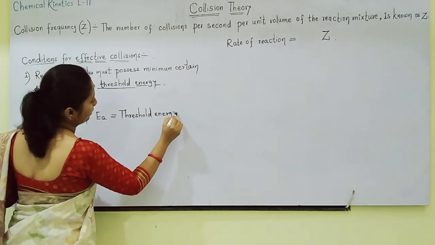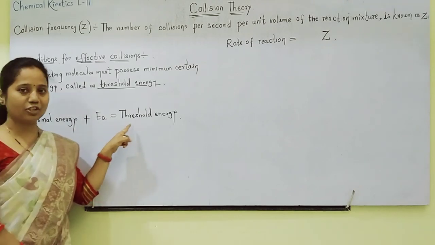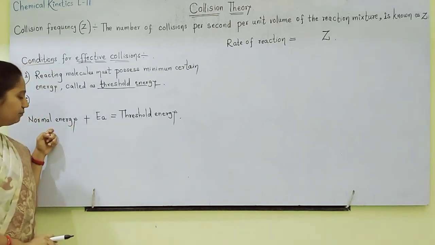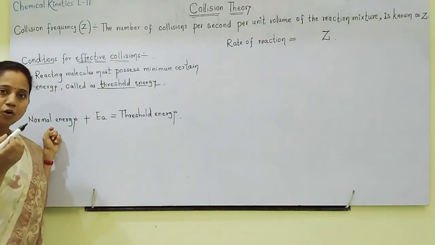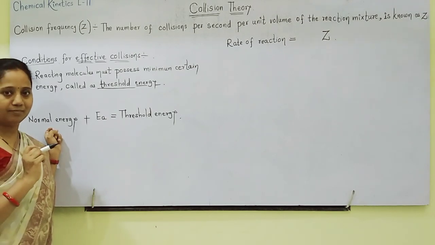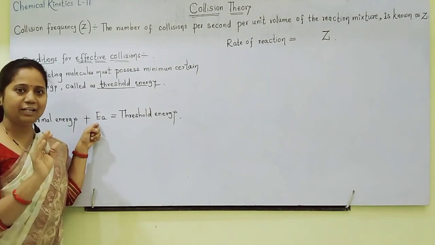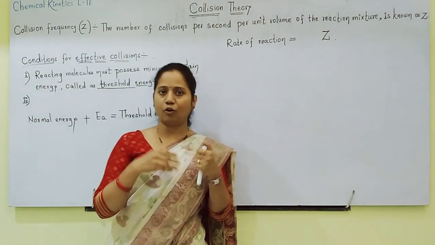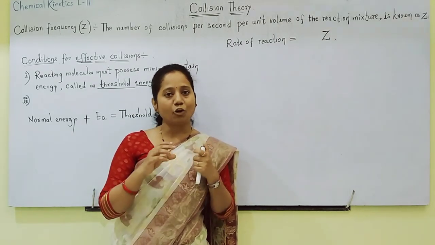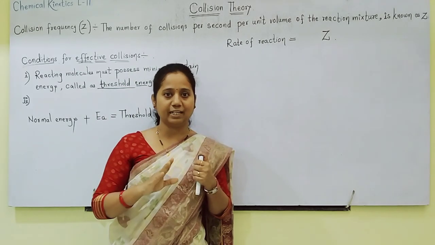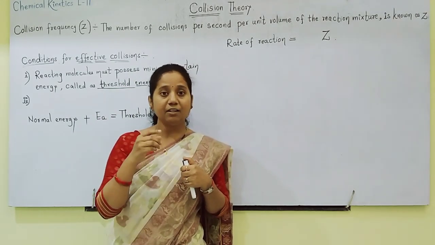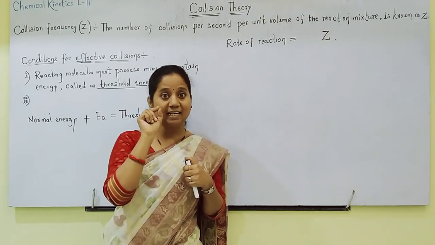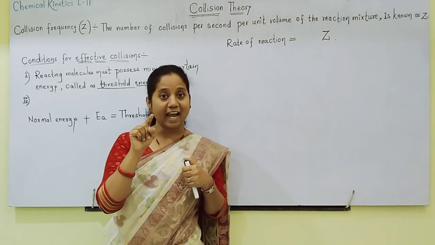So this relation you understood here. Normal energy plus activation energy is equal to threshold energy. Now students, if reacting molecules already have lots of energy, then activation energy need not be provided. For example, if reacting molecules already have more energy, then normal energy is already close to threshold energy. Then we should supply very little extra energy, meaning less activation energy,